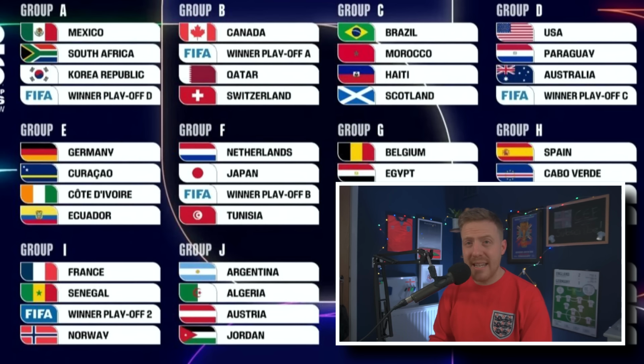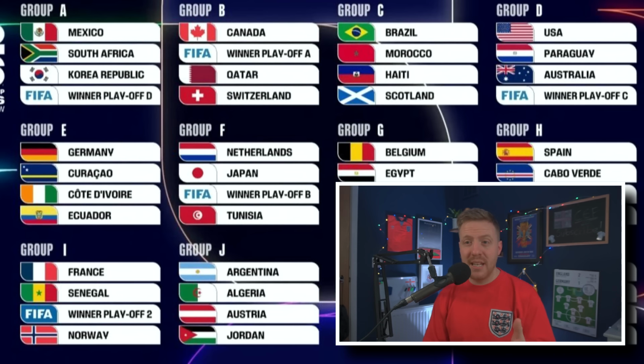And I could easily see a group here where the US possibly win 2 out of the 3 games, or I could see it where they could lose all 3. And I've said this right from the start, if any of the host nations are most likely to succeed or flop, I think that's the US on both fronts there. I think they're the most likely of the host nations to have a really strong tournament, but then I also think they're the most likely to turn up and have an absolute stinker. And I think this group is a very even group for them, which may or may not go in their favour.